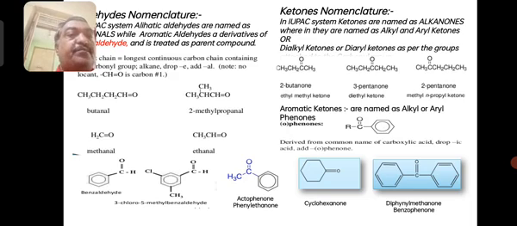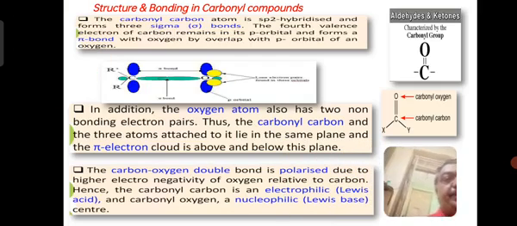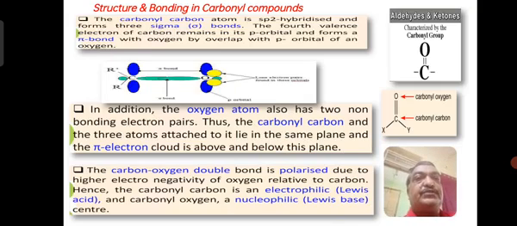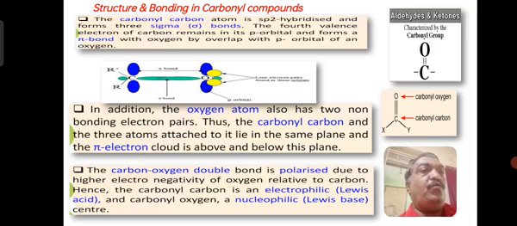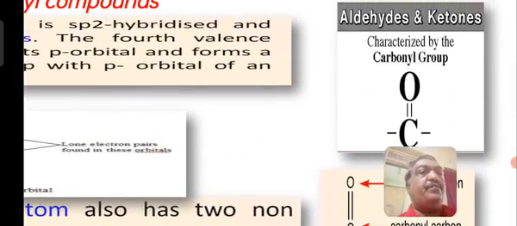Similarly, the other two examples I have given are cyclohexanone and diphenyl methanone. Now, I was just discussing the structure and bonding in carbonyl compounds. You see, C double bond O, with the two valencies of carbon, is a characteristic functional group required for aldehydes and ketones. And here the carbon atom in C double bond O is sp2 hybridized and the molecule is